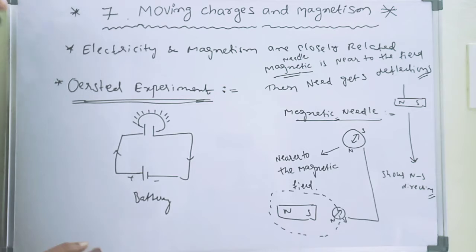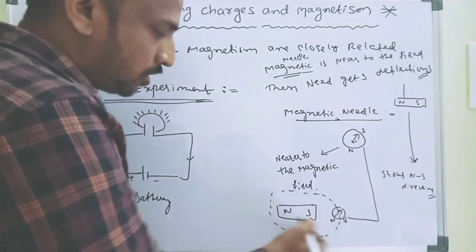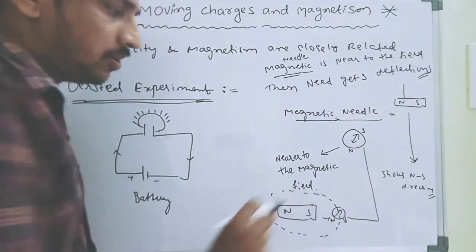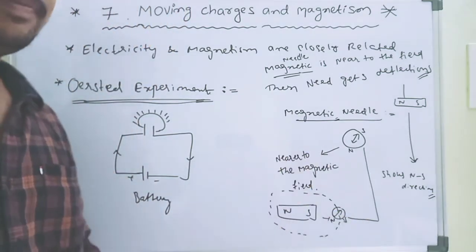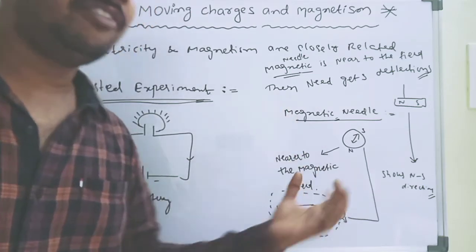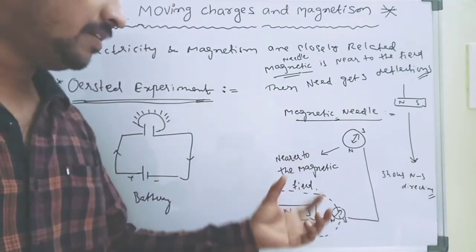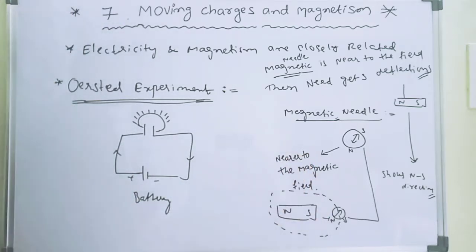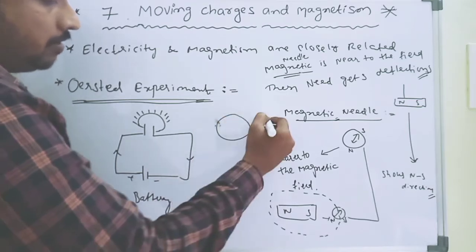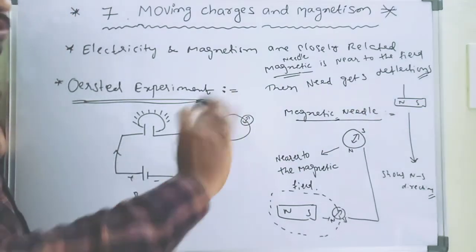What happened? Because this is north pole, this is south pole. The north pole repels the north pole, and the south pole repels the south pole. Then automatically the needle gets deflected. When the needle is nearer to the magnetic field, it automatically gets deflected. So very simple. If you bring a magnetic needle into a magnetic field, what happens? The compass automatically shows deflections.